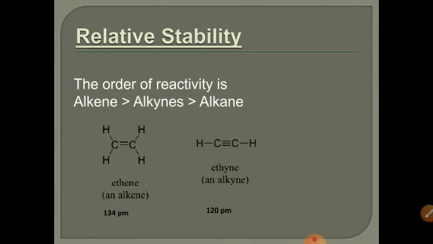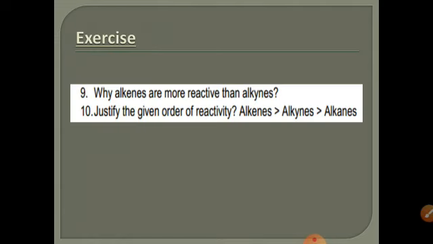So I think you should justify the answers of these two questions which are given in your exercise. Why are alkenes more reactive than alkynes? Alkenes are more reactive due to the presence of the pi bond, because the pi bond is weaker than the sigma bond and can easily break, and their pi bond is more exposed as compared to alkynes.